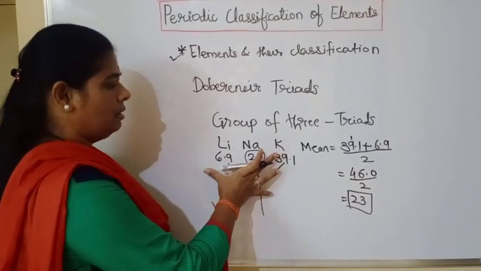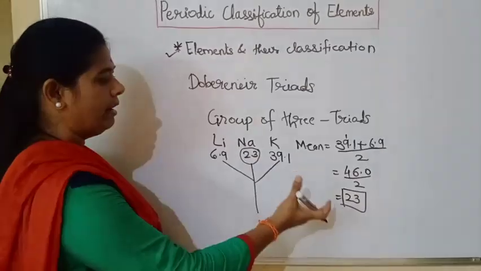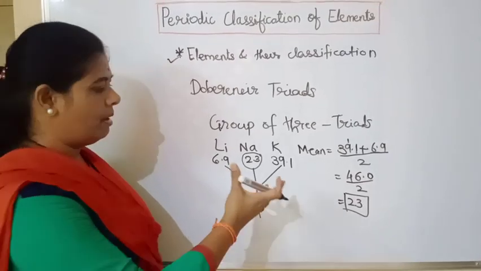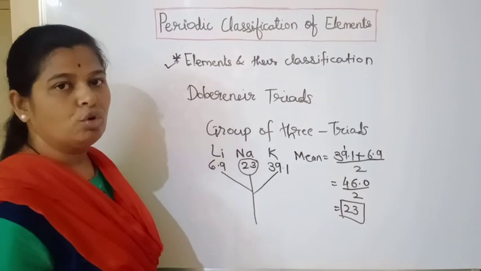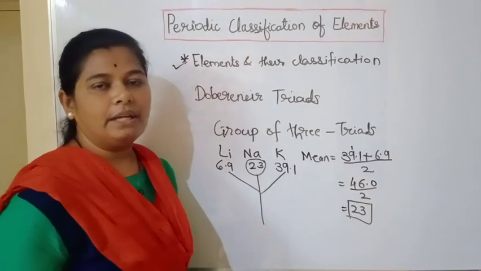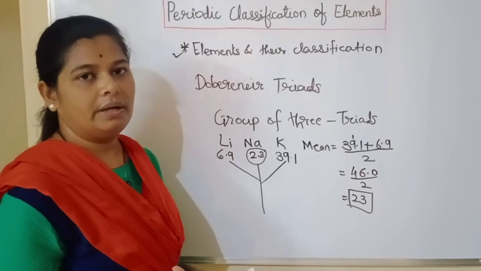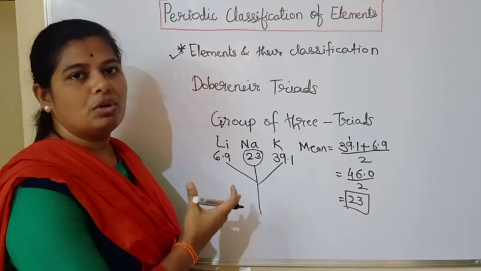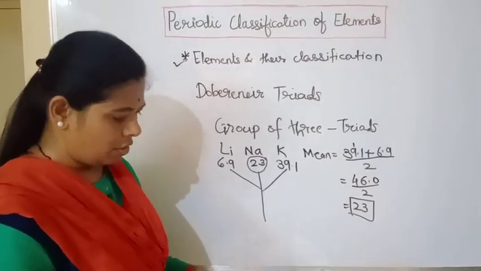So in this way he formed groups of such 3 elements, and he tried to prove that the atomic mass of the middle element is equal to the mean of the atomic masses of the other 2 elements. But this was not successful for all the elements, because when Dobereiner tried to classify the elements, not many elements were known, only a few. The Dobereiner triad proved successful only for a few elements.